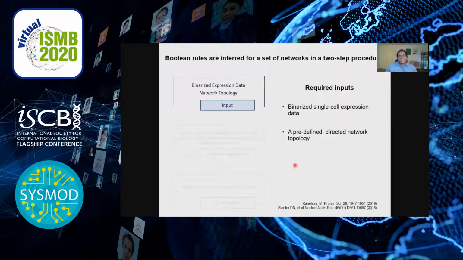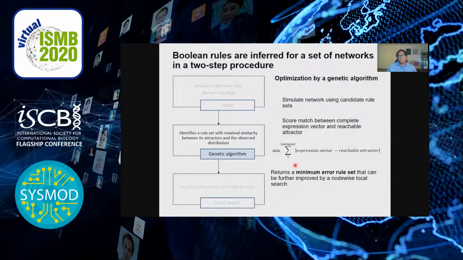As a first pass in the rule determination algorithm, we use a genetic algorithm to perform a global search and identify a rule set that can be further refined. Candidate rule sets are optimized by simulating the network with each candidate and then scoring the match between the reachable attractor and the expression vector of each cell or sample. The underlying assumption of this procedure is that the observation of a cell represents a steady state from which it cannot easily be perturbed.